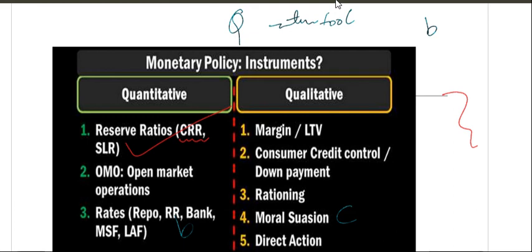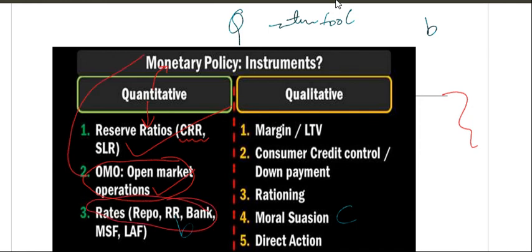So reserve ratios are present in quantitative tools of monetary policy. Next is open market operations. You must know about operation twist. Operation twist belongs to open market operations. The most important things are repo rate, repurchase rate, reverse repo rate, bank rate, marginal standing facility, and liquidity adjustment facility. What are these things? We will know in the next.